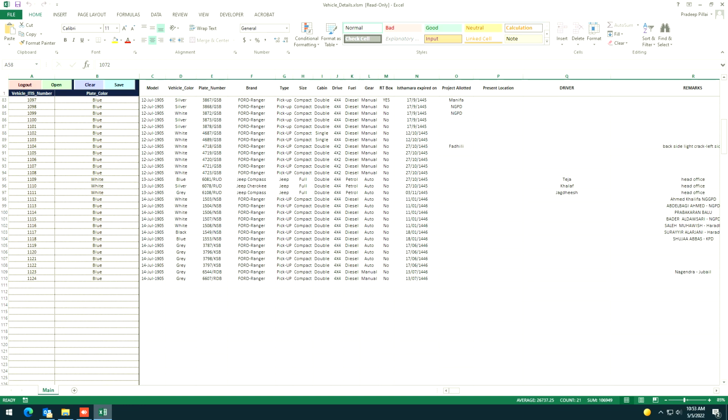Istimara expiry and all, we will take care of that. But at least if there is an expiry, you need to see and understand this sheet. Vehicles and accommodations will be totally under your scope. Any issue in the accommodations, any issue in the vehicles also, please take utmost responsibility. I know that everything is in your mind, but we all should be informed, so that it will be followed up and action is taken on a quicker note. Okay.